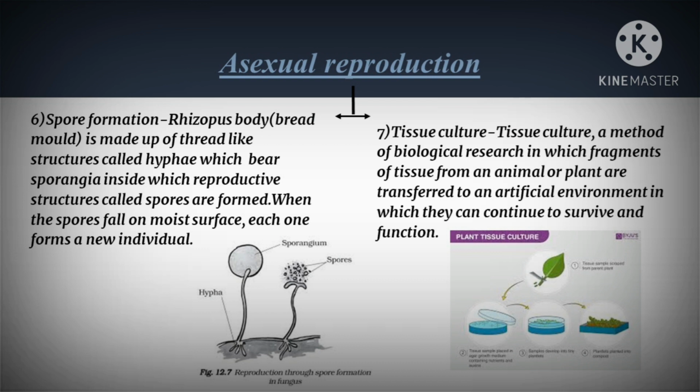The advantage of this is that the plants grown in such a medium will be grown in a disease-free condition, and the method is used for ornamental plants too. From the figure we can see that a growing part of the plant is cut and kept in a medium where hormones are provided for growth, and then when it grows, it is placed into the soil for further development.